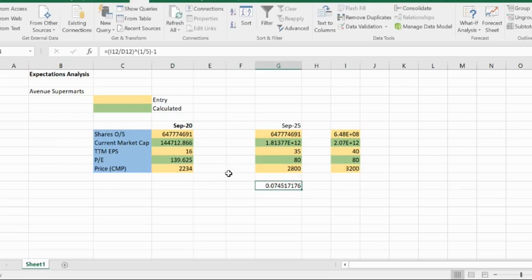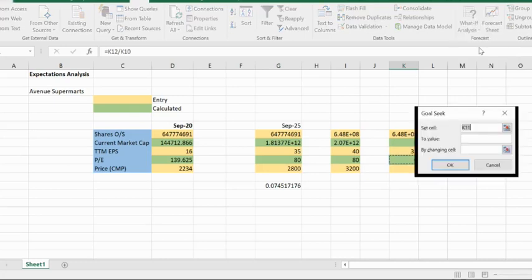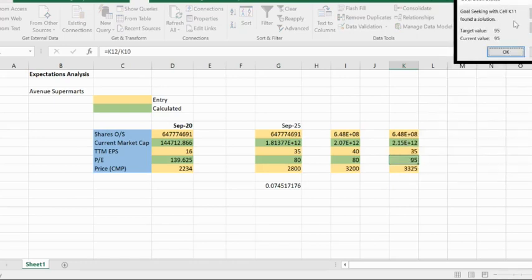So if you are happy with this kind of return, and of course 40 looks optimistic to me, maybe we can do one more analysis. So I'll copy the same cell here. Maybe I'll make it 35 again. This time I'll say it will be around something like 95 PE. Yeah, 95 PE sounds good. So go to goal seek, set this value to 95 by changing the price cell. So Excel has calculated it to be 3325.